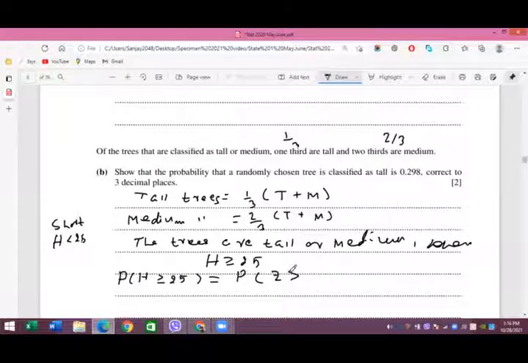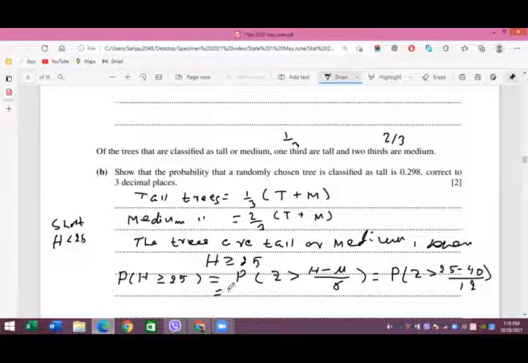So you can also write greater than in place of greater than or equal to, and then it is h minus the mean value, divided by sigma. We have h equal to 25 here, and the mean mu value is 40, which we have seen earlier, and the standard deviation is 12. We don't need to go to the calculator again because we know